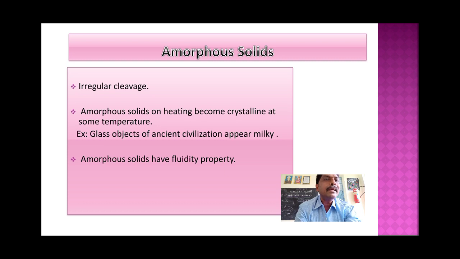In the lower portion, the bottom of that glass, you can find the thickness is more, whereas at the top the thickness is less. That means glass is slowly flowing from the top portion to the bottom. So that means fluidity is there. Glass is a solid, but it can flow. Some solids can flow. So that type of solids are called pseudo solids.